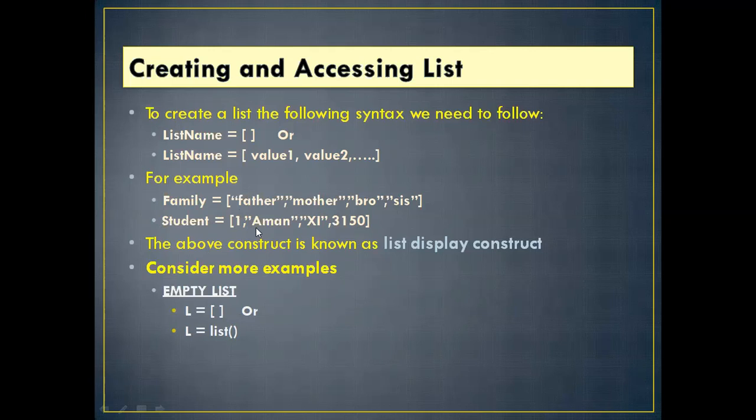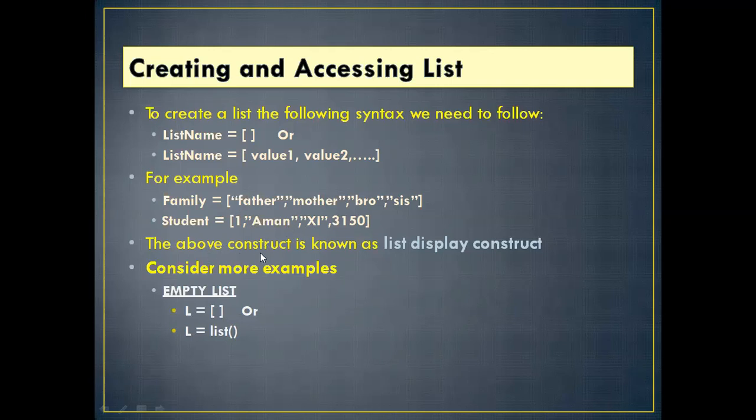So this is also multiple. See, one is an integer, another is a string. This is also a string type. This is an integer type. So multiple data types can be assigned in a single variable. Otherwise, you would need to define different variables and then assign a value. This is the advantage of list. In a single variable we can assign multiple values. Inside it we can assign multiple values.